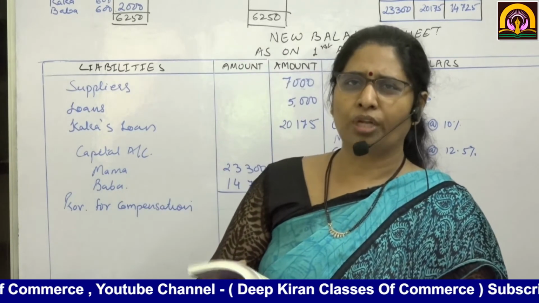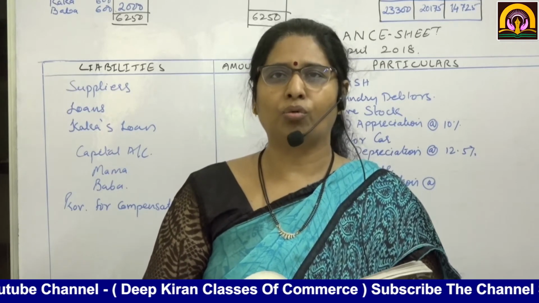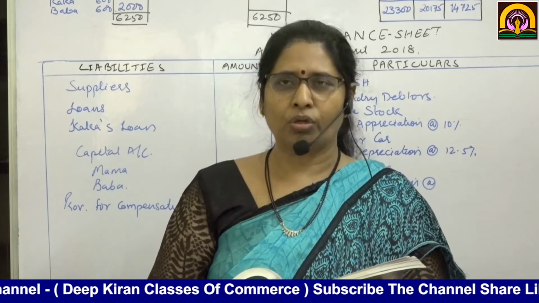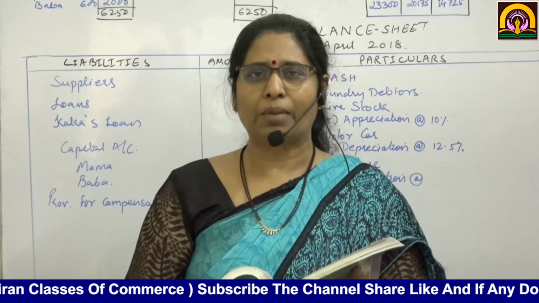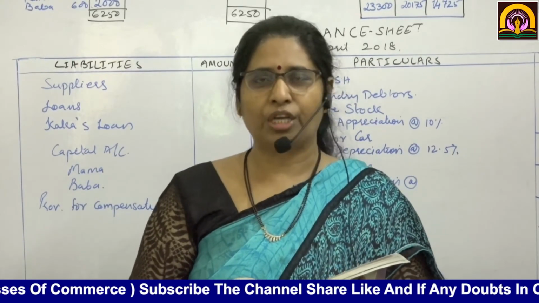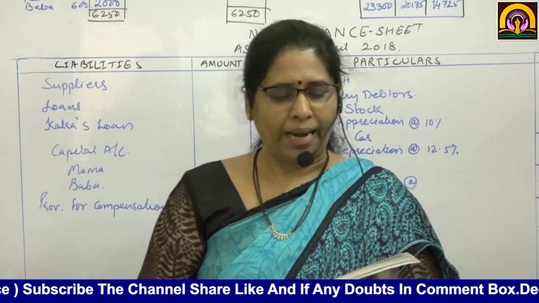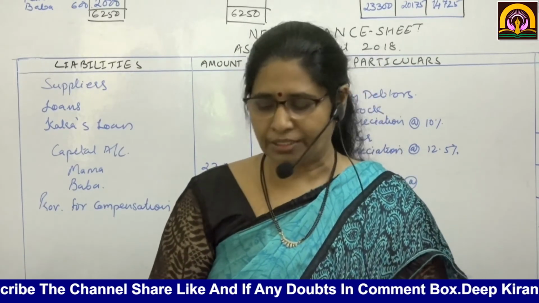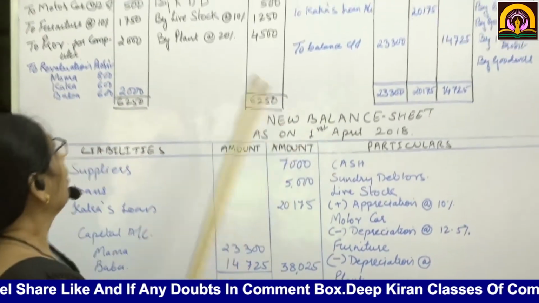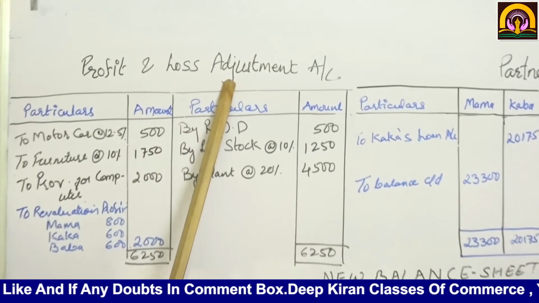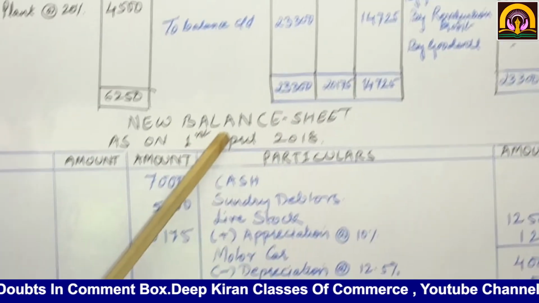Now in this, no gain ratio should be taken out as everything is given to you ready-made. Okay, so we don't have to calculate the gain ratio. This is the first simple sum. They have given the share of goodwill of Kaka in the firm and everything. Now we will start with this sum. Here also we have to make profit and loss adjustment account, partners capital account and the new balance sheet.